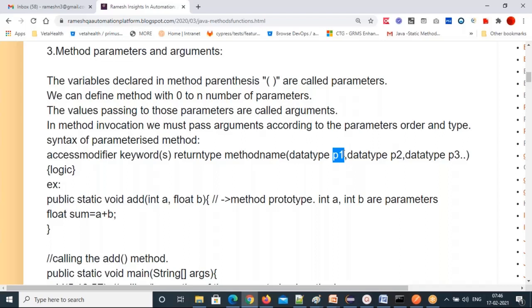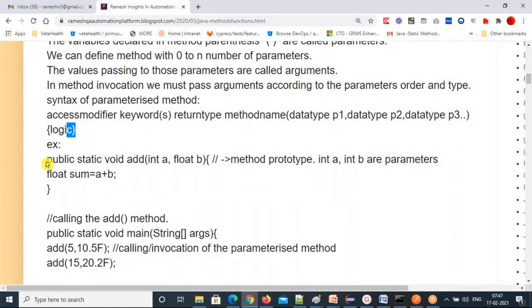We are just declaring a variable in the parentheses. You can declare a single parameter, you can declare 2 parameters, you can declare more than 2 parameters also. It's up to you. Okay, that's a method with parameters. Then you can write the logic inside the curly braces.